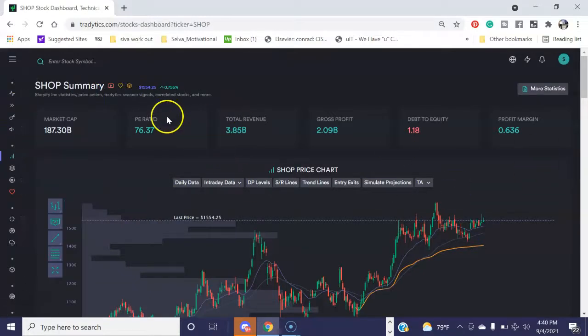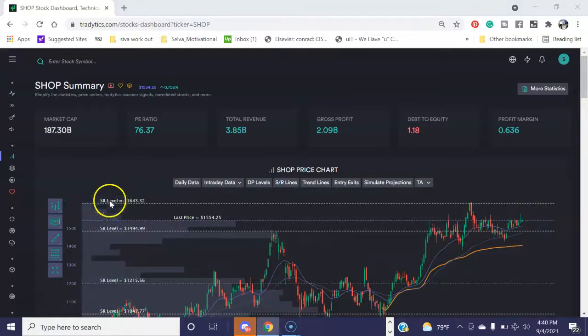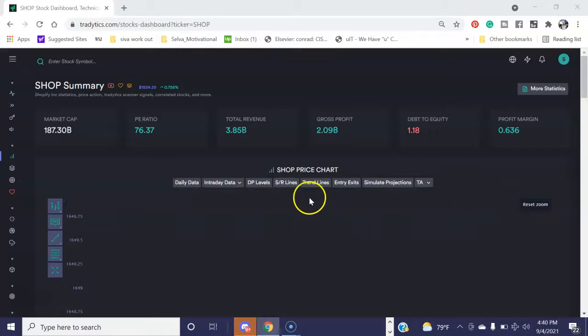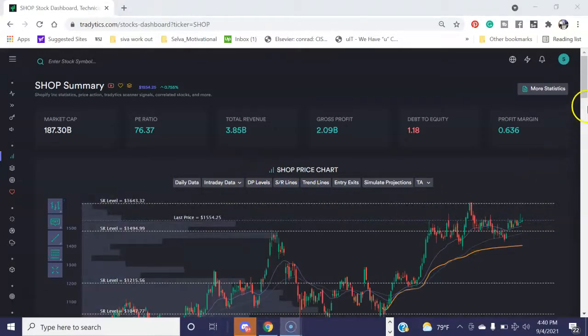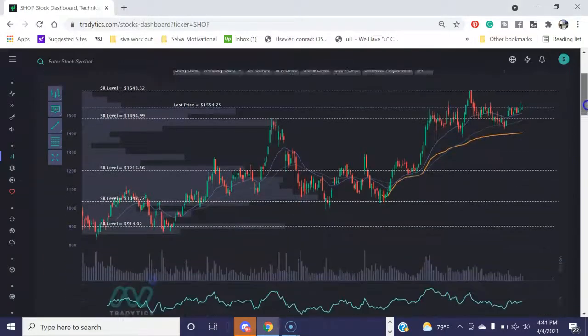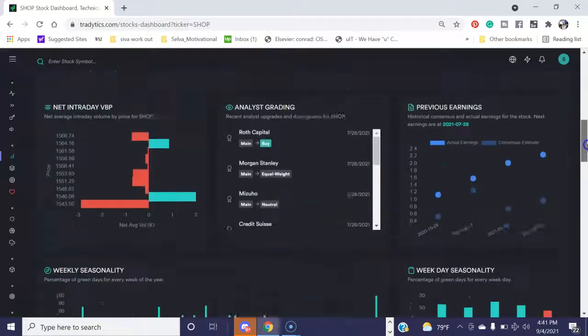So this stock has revenue, but the PE ratio may be high, so you have to take caution on that. Support resistance line. It's gone up from the support line, so it should probably reach this resistance line, which is basically 1634. Okay, 1634. So if you want to play options on the bullish side, that will be good risk. So you also see the MACD going up.